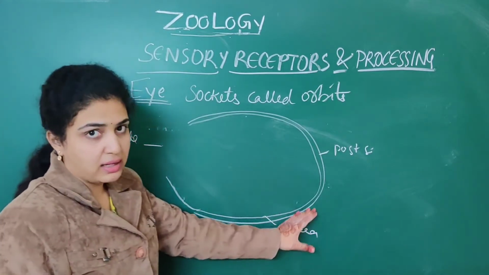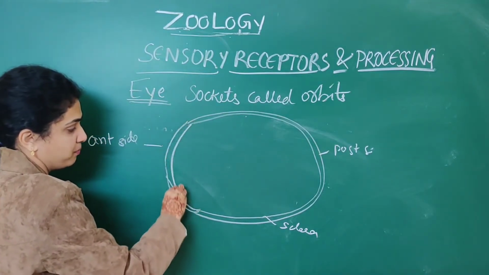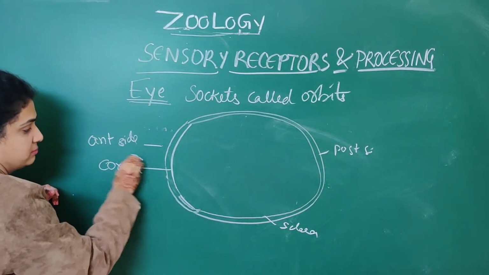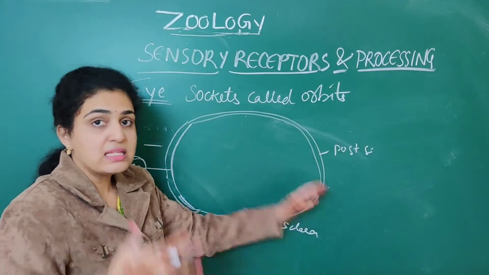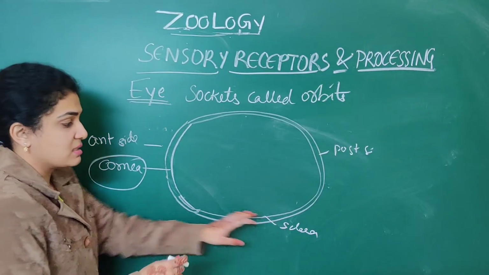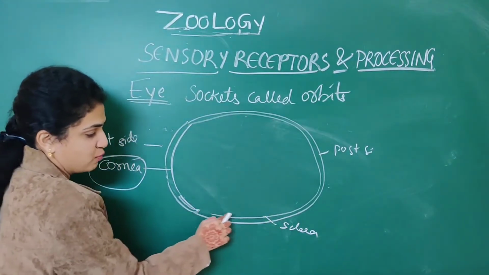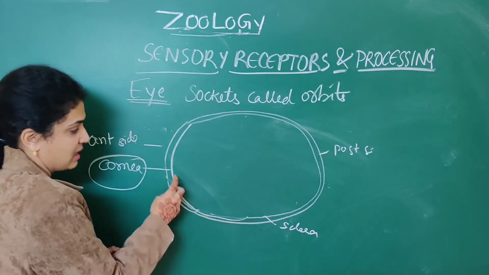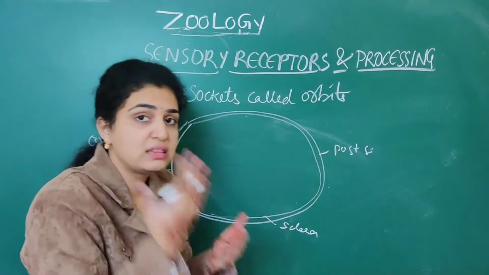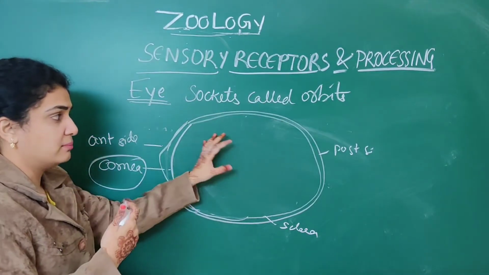This sclera continues anteriorly as a dense connective tissue that is nothing but the cornea. So sclera is continuing anteriorly as cornea. This is the first, outermost layer. Sclera, which is a very thin structure, is continuing as cornea, which is a very thick structure.